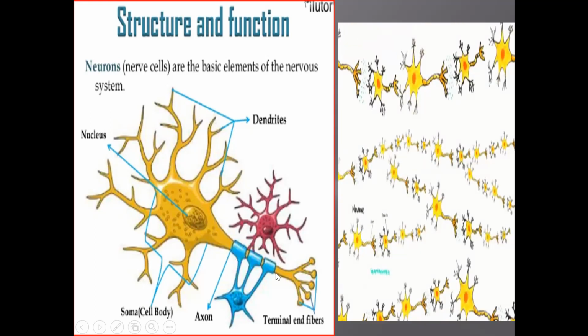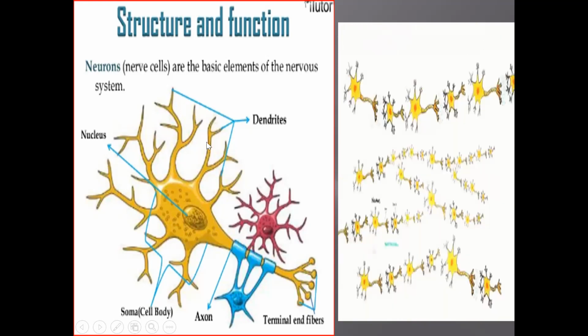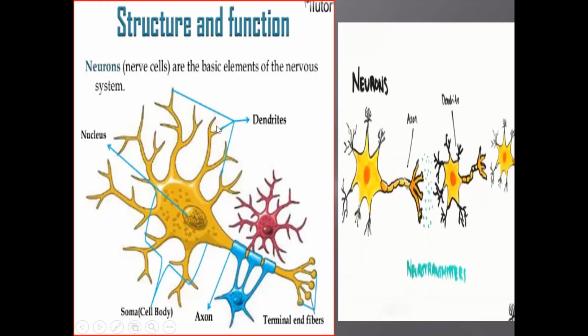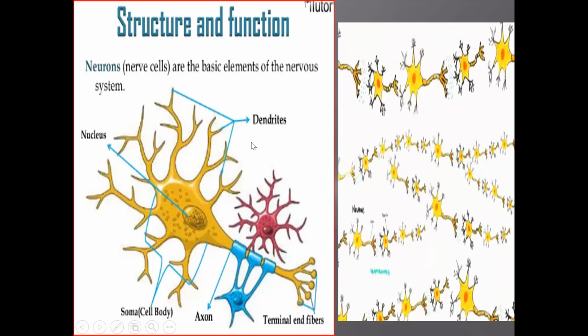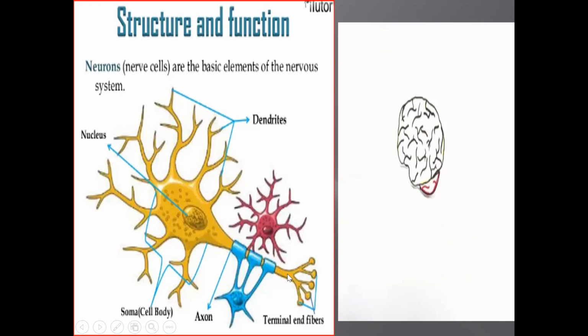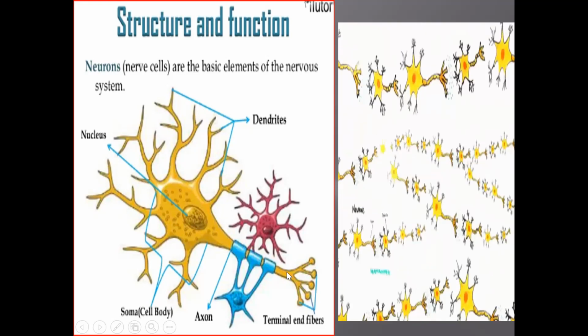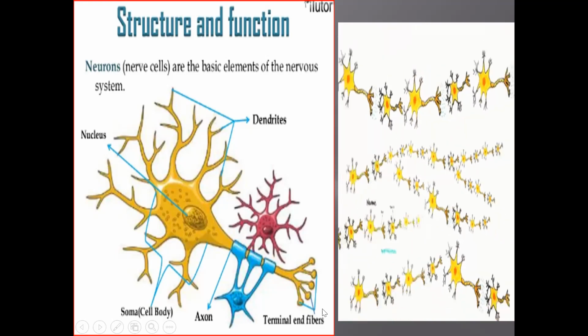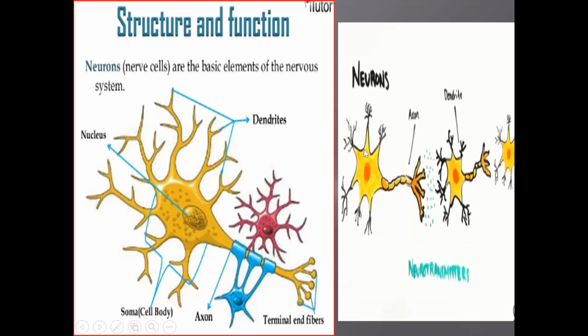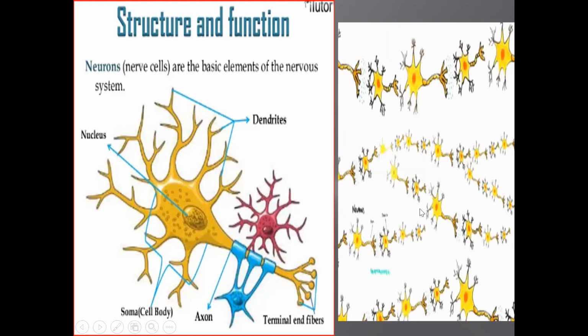The ends of the axon or the nerve fibers are split into several branches known as dendrites. The terminal part, that is the end of the axon, will have terminal end fibers. It's a network which is comprised of three types of nerves.